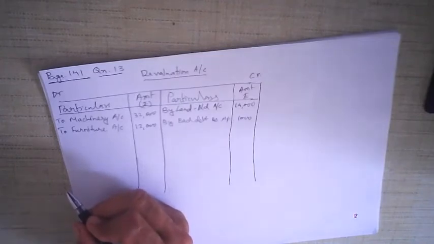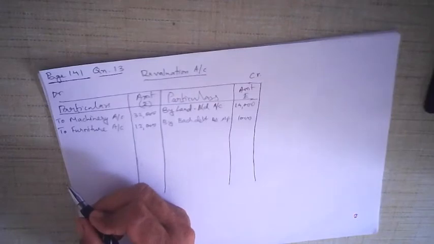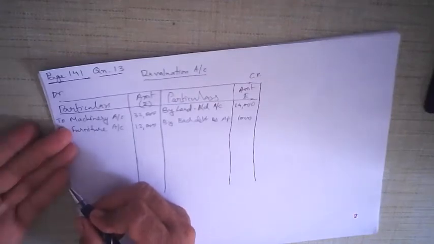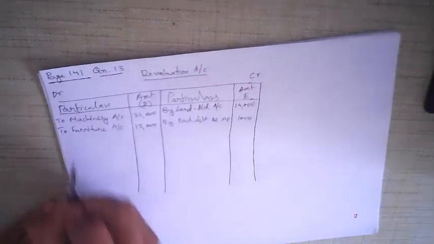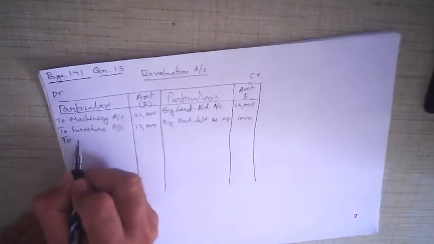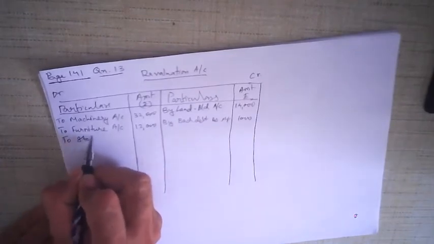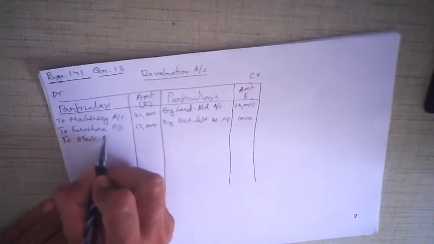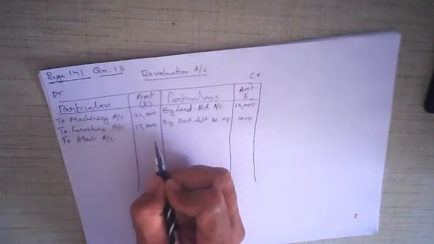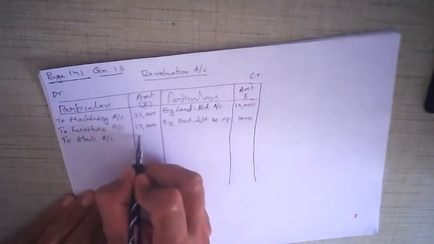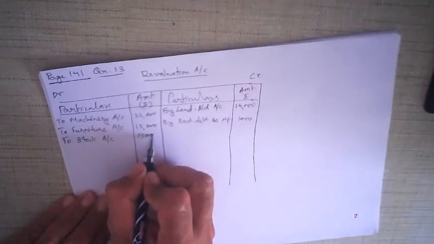Fourth adjustment: 1500 repairing expense is required for stock. That means it is an expense. Liability will increase, profit will decrease. So to stock account, don't write repairing, just write stock account. Stock account, how much? 1500 repairing expense is there.